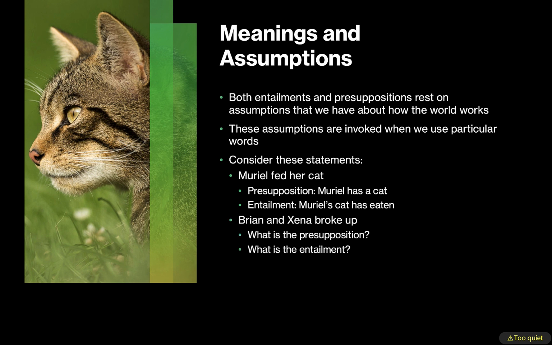Brian and Zena broke up. What is the presupposition here? Pause for a second and jot it down. If you're studying with a partner, you may want to compare the results. And what is the entailment? Again, pause for a second and jot it down. While your assumptions may be slightly different than those of another person's, they are most likely to fall into particular categories. The presupposition is that Brian and Zena used to be a couple, and the entailment is that they are no longer coupled with one another.